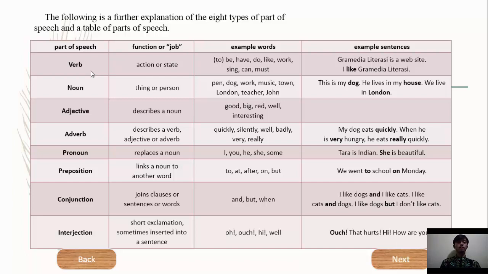Next, interjection. Function or job of interjection is short exclamation, sometimes inserted into a sentence. Example words of interjection are oh, ouch, hi, well. Sample sentences of interjection are: ouch, that's harsh. Hi, how are you? Ouch and hi are interjections. Okay, next.